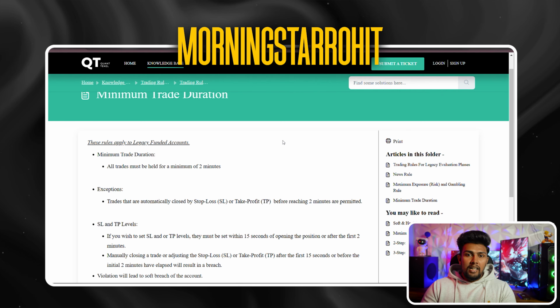You can place SL and TP in the starting 15 seconds of the trade, but out of the 4 or 5 payouts which got rejected, and the accounts which I breached because of this, 2 or 3 accounts were breached because I put SL or TP after 15 seconds of the trade. So this is my advice: don't put SL and TP in the starting 2 minutes of the trade.